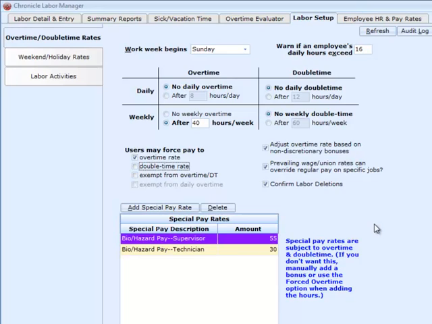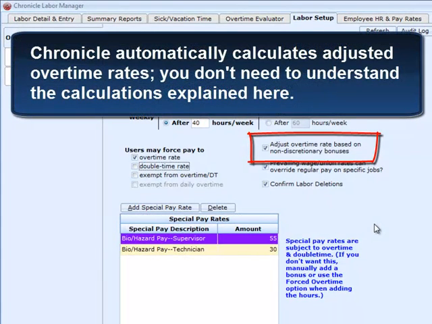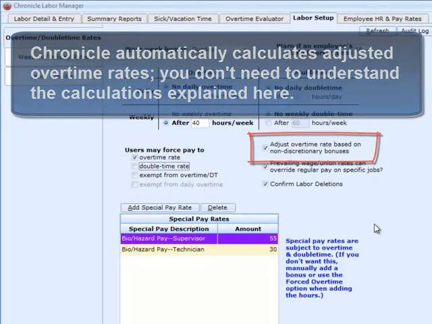It's those non-discretionary bonuses that affect overtime rates if you've checked this box, Adjust Overtime Rates Based on Non-Discretionary Bonuses. Regardless of whether you have this box checked, discretionary bonuses will have no effect on overtime rates. If this checkbox is checked, Chronicle will automatically calculate the adjusted overtime rates. You don't need to understand the calculations that we're going to explain here for Chronicle to do this, but we're going to explain what the calculation is so that you understand what Chronicle is doing.